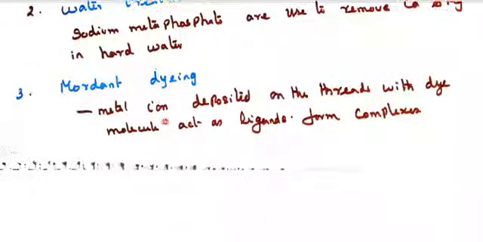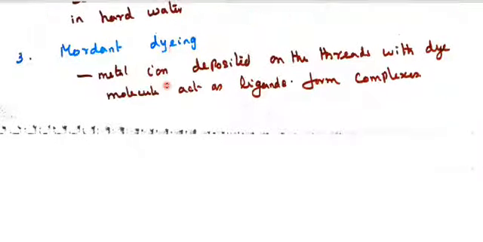Next, mordant dye, that is, metal ions deposited on the threads with the dye molecule acting as ligands, form complexes. So that is mordant dye. A mordant is an extra thing added to fix the dyeing on the cloth.